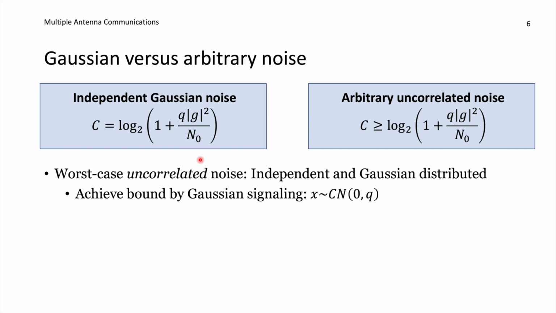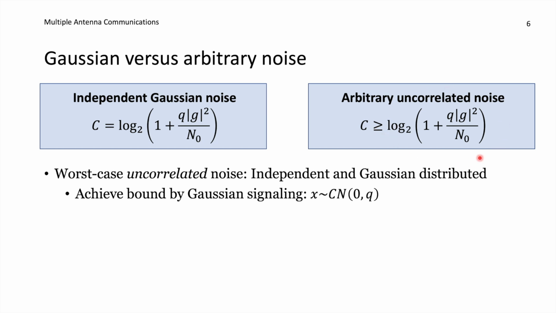And now we have seen that when we, instead of having independent Gaussian noise, have arbitrary noise that is uncorrelated but has the same variance, well, then we know that the capacity is greater or equal to log 2 of 1 plus the same SNR. So that tells us that the capacity with uncorrelated noise is potentially larger than the capacity that we are getting with independent Gaussian noise. So we can say that the worst case type of uncorrelated noise is the independent and Gaussian distributed noise, because in that case we know that we have equality, and otherwise we have a capacity that is greater or equal to the same term.